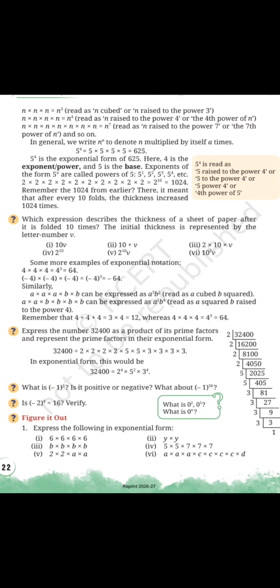Okay, ma'am. So tell me the answers. It is very easy, all the exponential form. Look at the questions and just tell me the answers orally. Fast. 6 to the power? Ma'am, 1 minute. Okay.